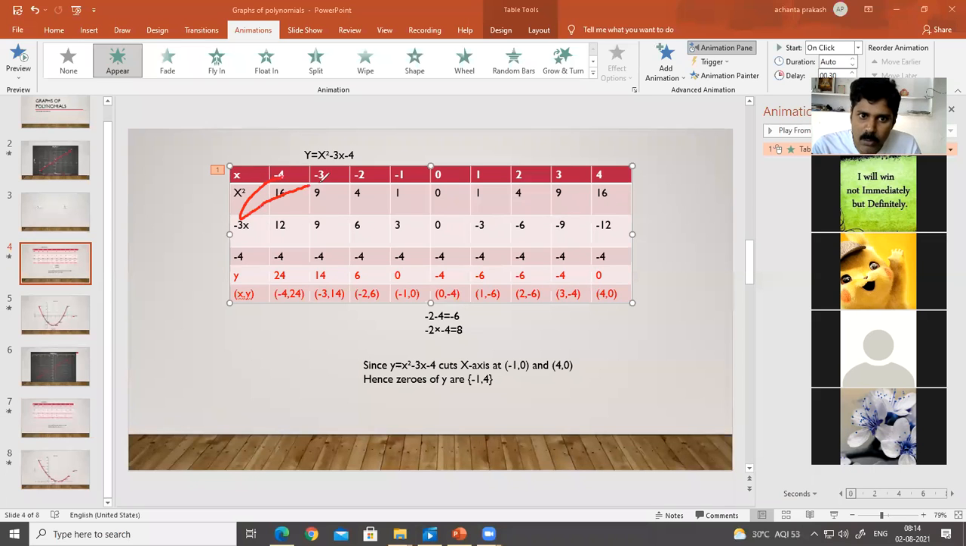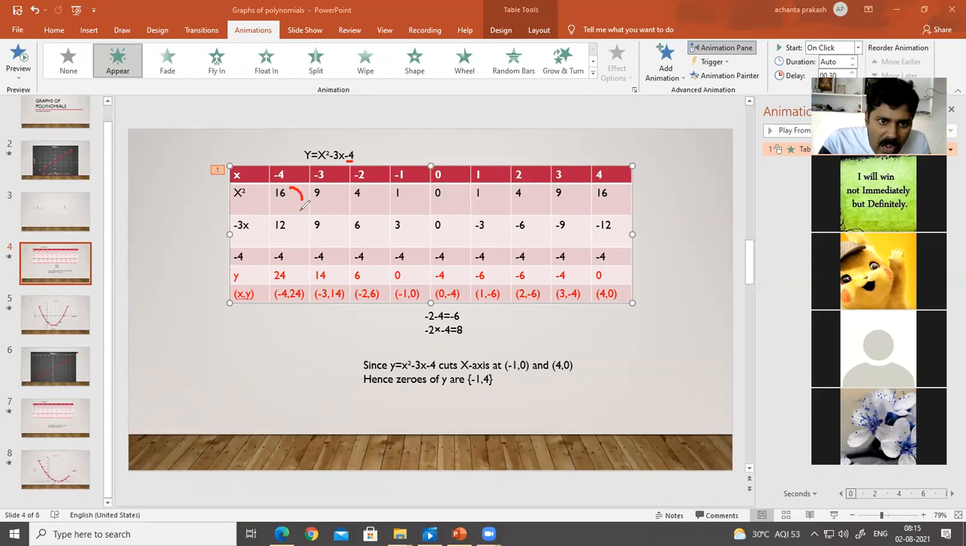Again, -3 into -3, +9. -3 into -2, you will get +6. Again, -3 into -1, you will get 3. -3 into 0, you will get 0. And -3 into 1 is -3, then -6, -9 and -12. So you have to go with -3x for all the terms. And finally, -4 is a constant that will not change anywhere. That way I have written all the -4s here.